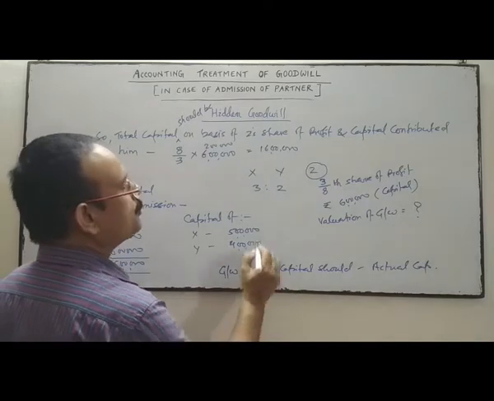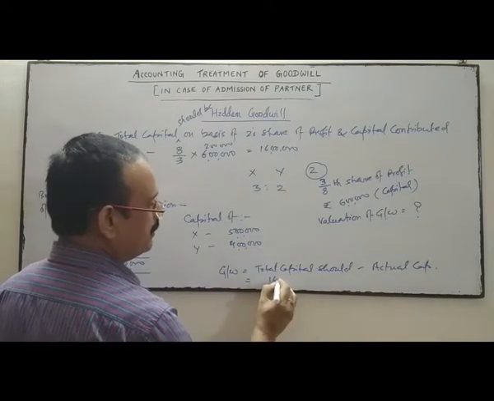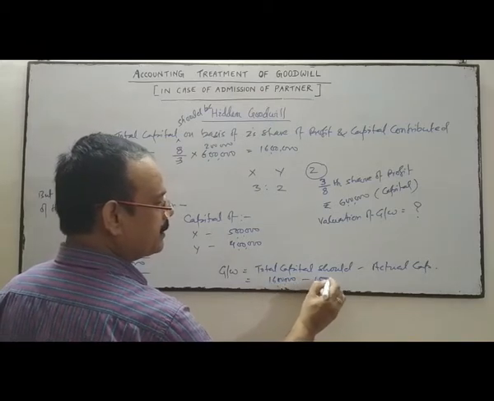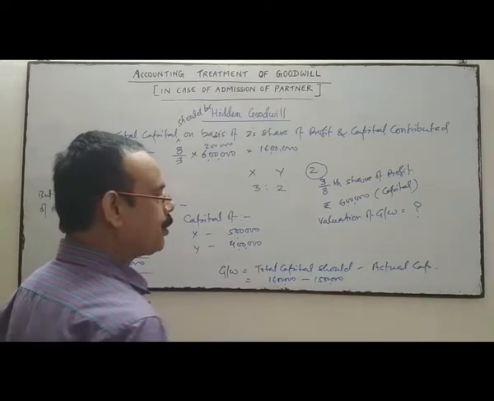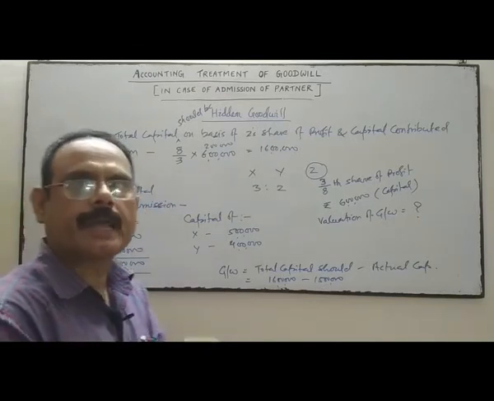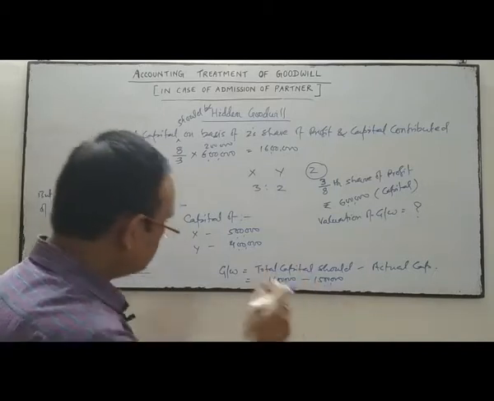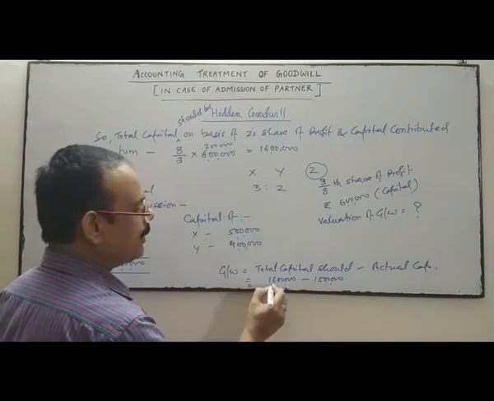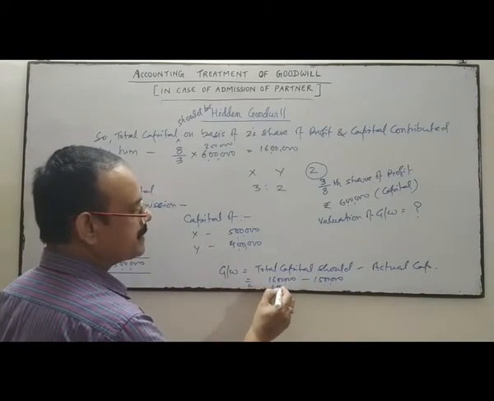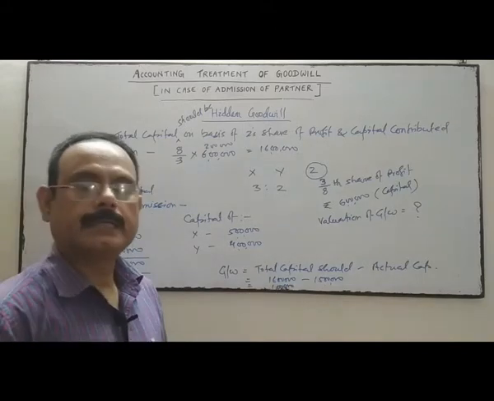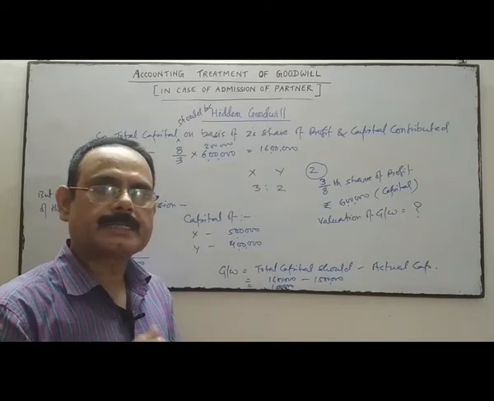So capital should be 16, but the actual capital is less than that. It means the business is operating with less capital and earning higher profit. That difference indicates that 1 lakh is the goodwill, means the business has saved 1 lakh as capital.